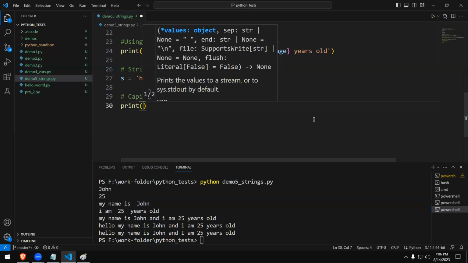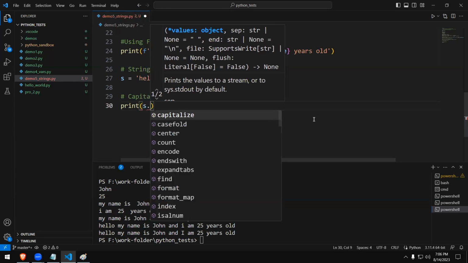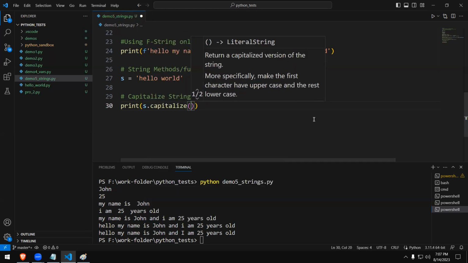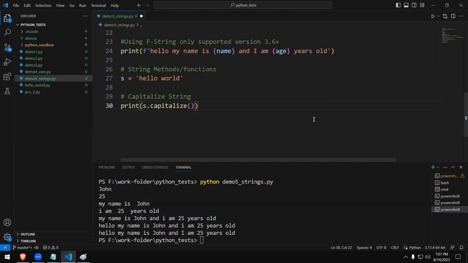Let's put s dot, because strings are treated as objects, so you can call a method on a string. Simply we can use capitalize. That's it. And you should use open and close parentheses to signal it's a function or method, right? So it's going to display the value as the output like this.